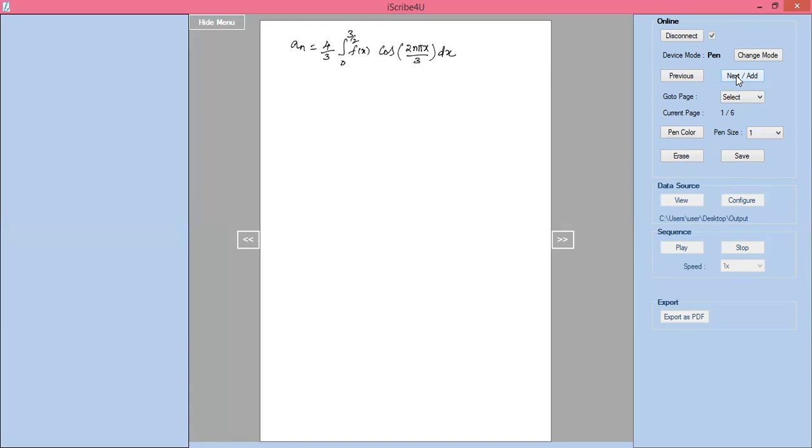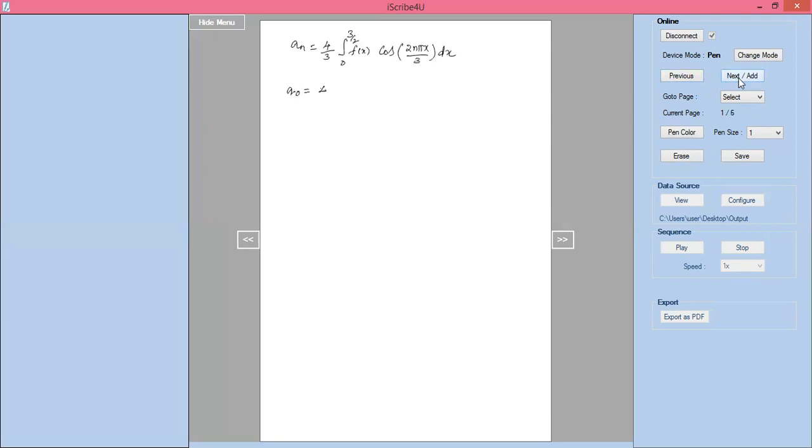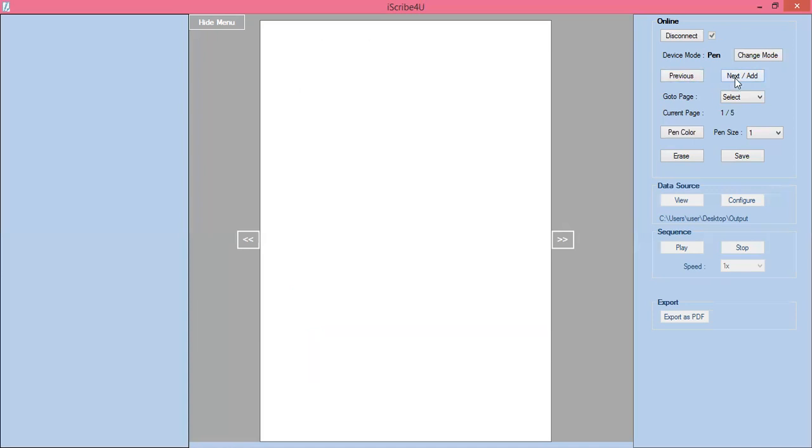Now the solution. See a naught equal to, what is the a naught formula? Already I simplified and wrote a naught equal to 4 by 3 into integration of 0 to 3 by 2 into f of x into dx. In 0 to 3 by 2, the value of f of x is 1 minus 4x by 3. So 1 minus 4x by 3 into dx.